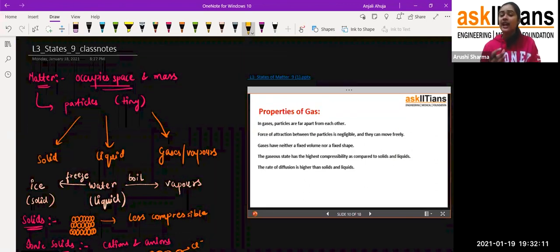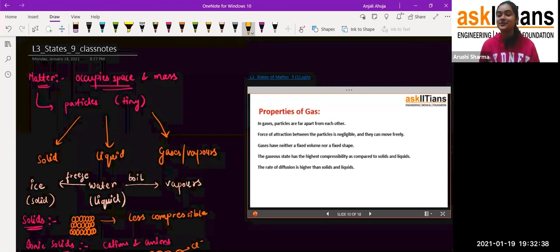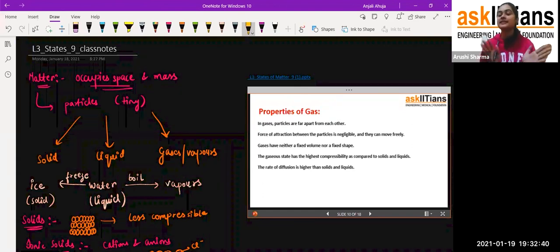Even though the force of attraction is very less, negligible, the particles can move freely. That is why in the whole atmosphere there are only gases, because the particles can move here and there, so we get oxygen everywhere. If I'm sitting in this room, I'm getting oxygen. If I go out, I'll get oxygen, because the gas particles are free to move. It's not like I'm going somewhere and not getting oxygen over there. Everywhere there is gas, because they are freely movable.